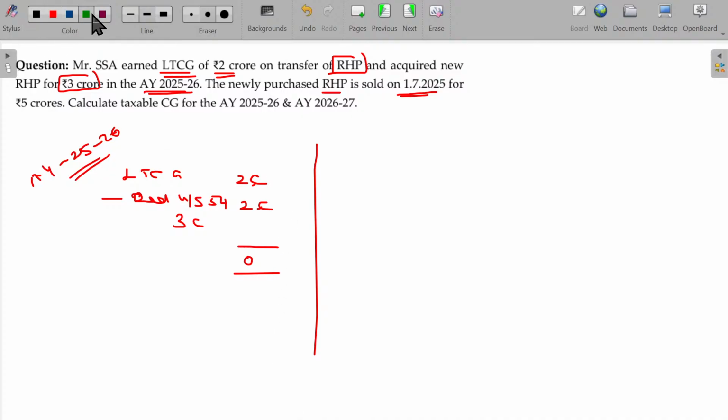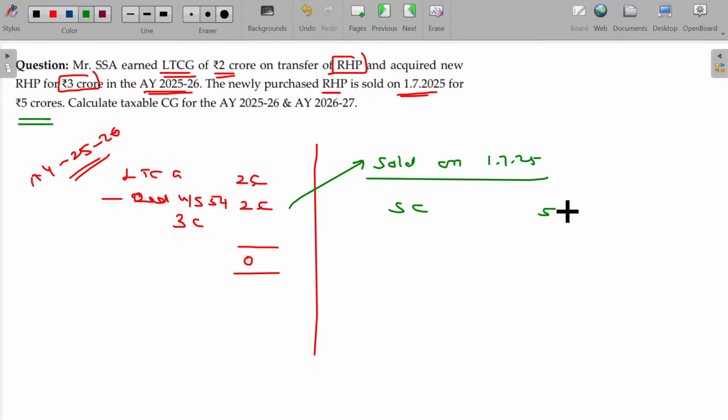Now, in case the newly purchased asset is sold sometime later, when sold on 1/7/25, sale consideration being 5 crores, minus what is the cost of acquisition?